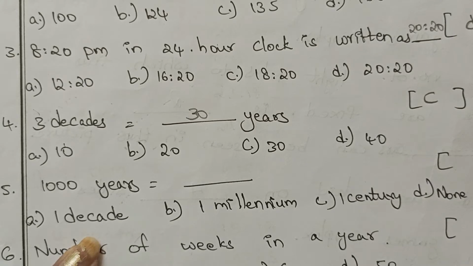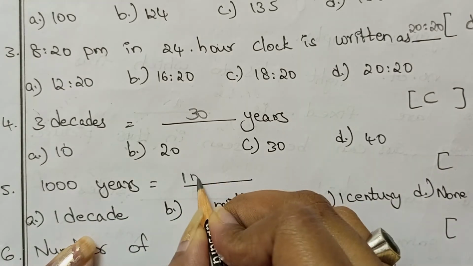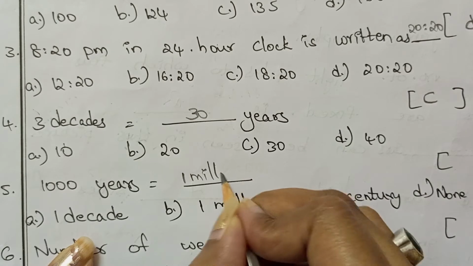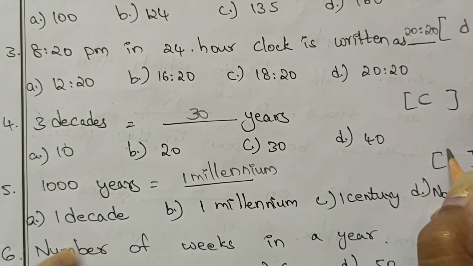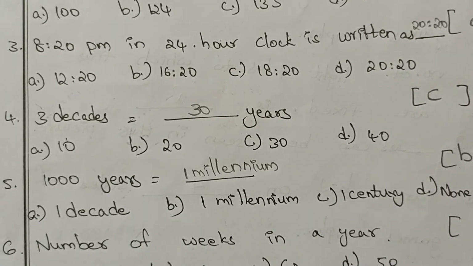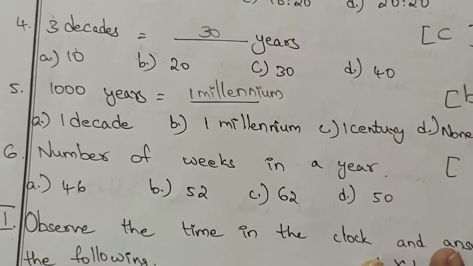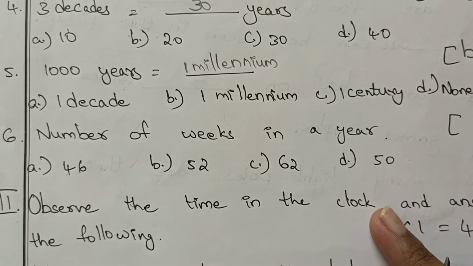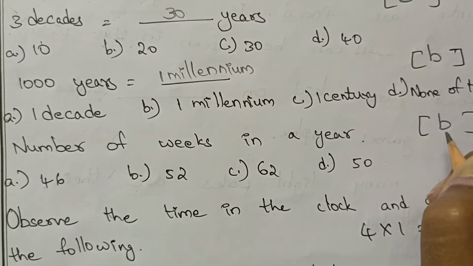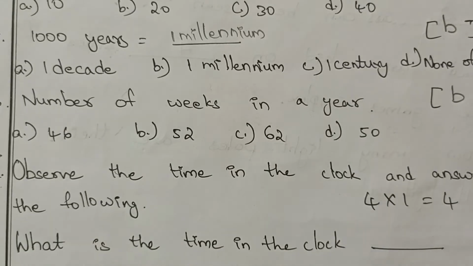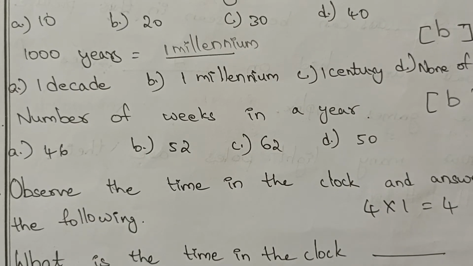1,000 years means 1 millennium. How many millenniums? 1 millennium. M-I-L-L-E-N-N-I-U-M, millennium. So it's option B. Number of weeks in a year. How many weeks are there in a year? 46, 52, 62, 50. It is 52. So option B.